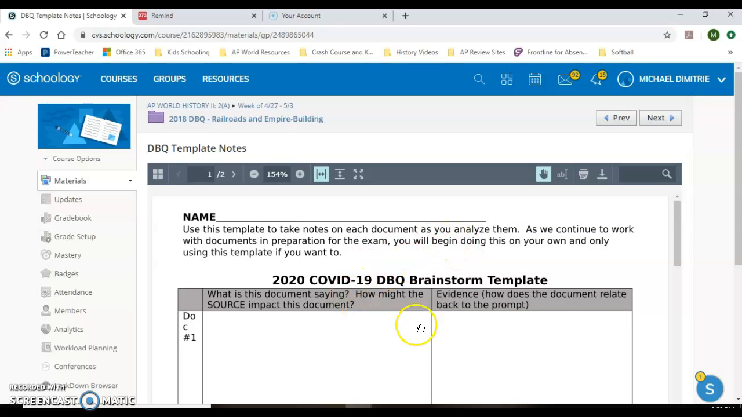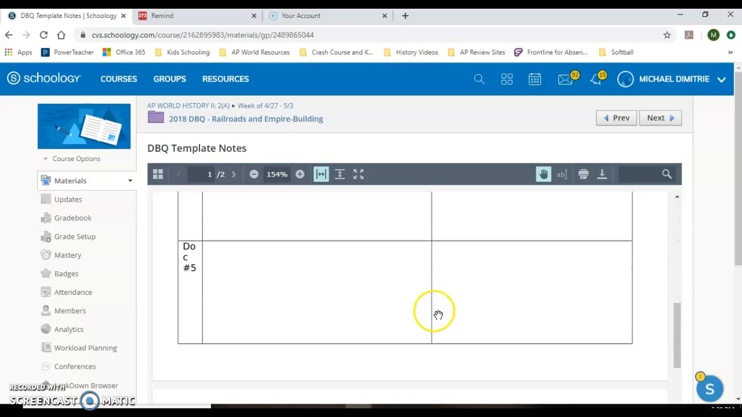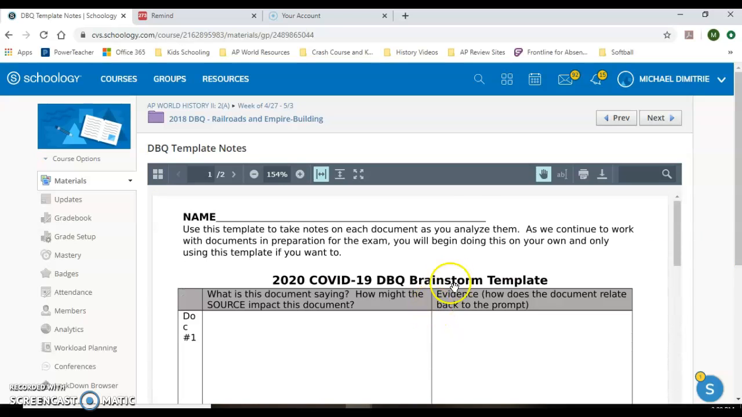But basically, you're going to take those 5 documents, and for document number 1, you'll summarize the content, what's it saying, and then how the source might have impacted it. And then you're also going to explain the evidence. How does the document's content relate back to the notion of railroads and empire building? So you're going to fill out this sheet on Tuesday for all 5 documents, and that is due by Wednesday